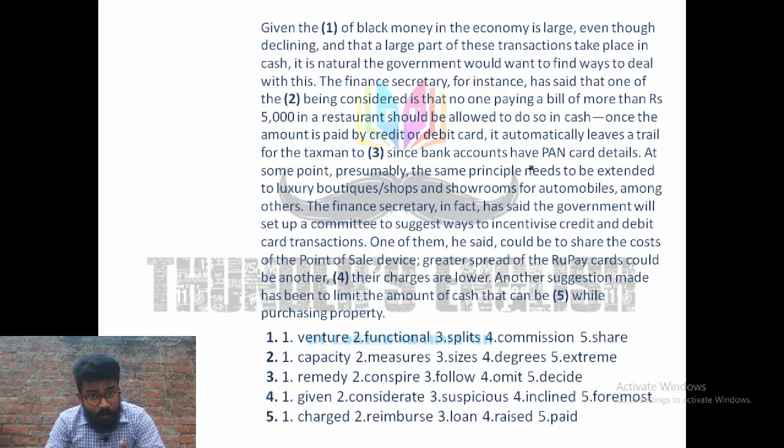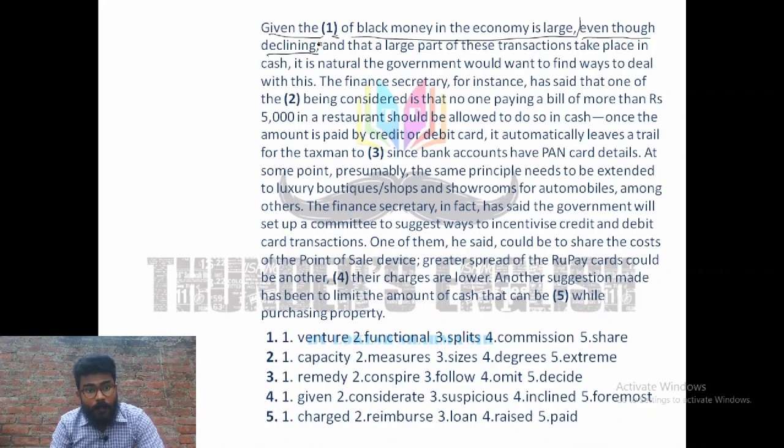Given the blank of black money in the economy is large. My sentence is not completed yet, right? Why is it so? Because my sentence says, given the blank of black money in the economy is large, even though declining, here's also a comma, and that a large part of these transactions take place in cash. Here's also a comma. It is natural, the government would want to find ways to deal with the situation. Now, consider the situation, given the blank of black money in the economy is large. Here is our clause. Now, even though